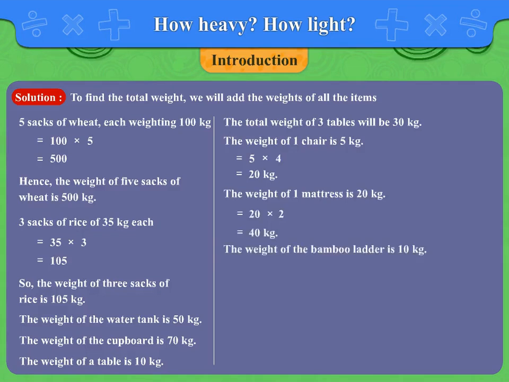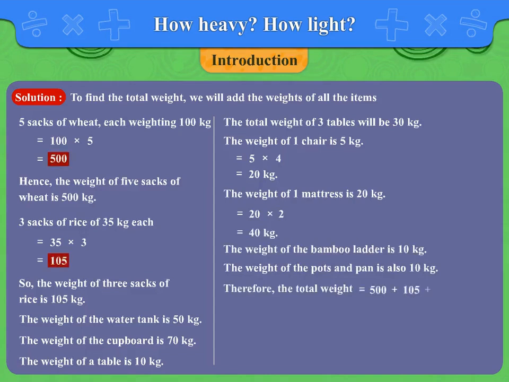The weight of the bamboo ladder is 10 kg. The weight of the pots and pans is also 10 kg. Therefore, the total weight is equal to 500 plus 105 plus 50 plus 70 plus 30 plus 20 plus 40 plus 10 is equal to 835. Thus, the total weight is 835 kg.